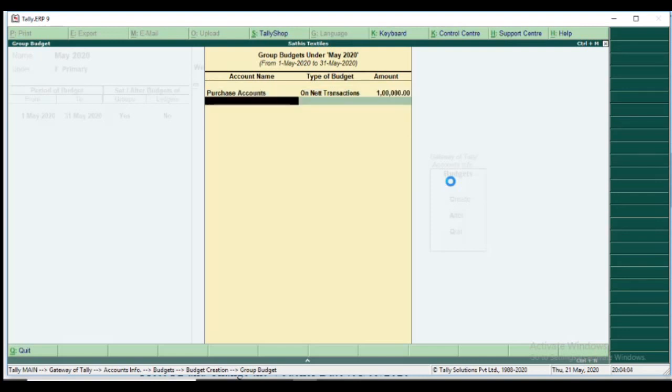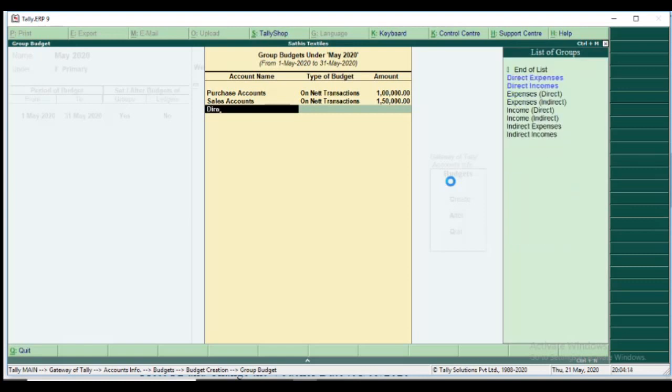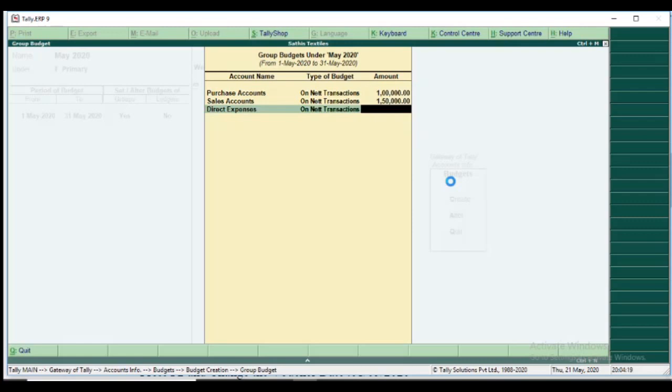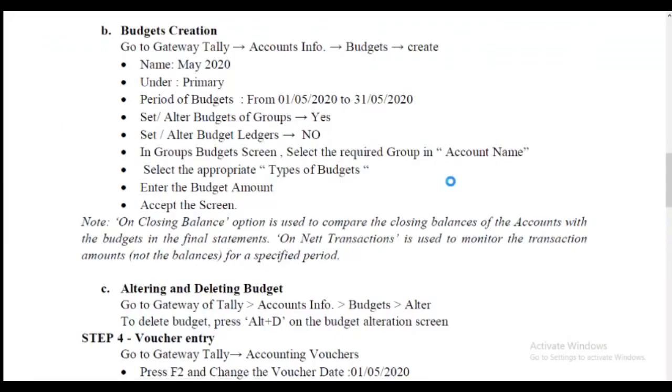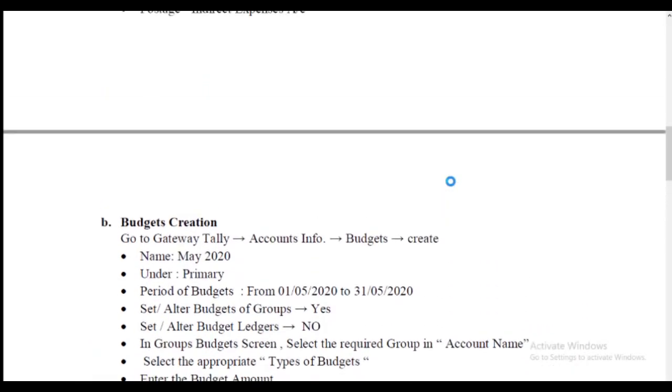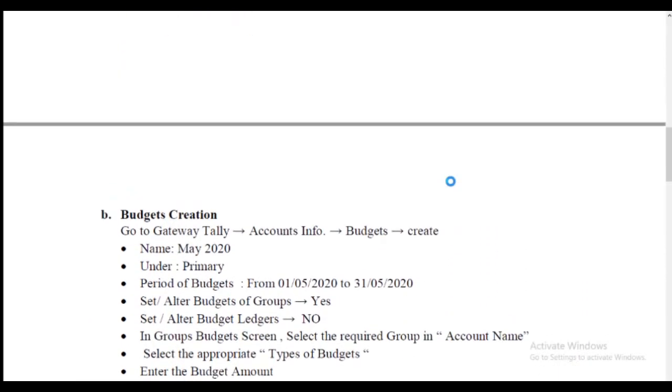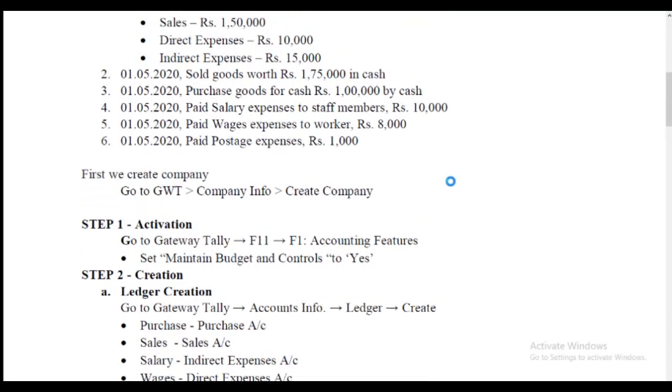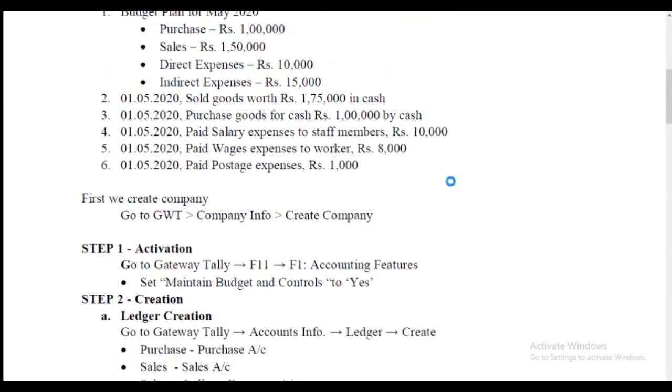Then sales, annual transaction, I fix the target at 1,50,000. Then direct expenses, on net transaction, the amount is 10,000.